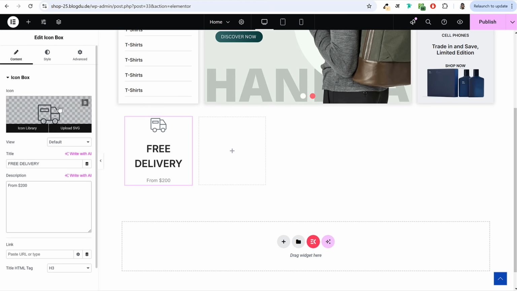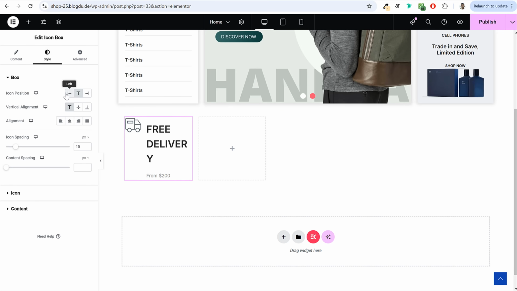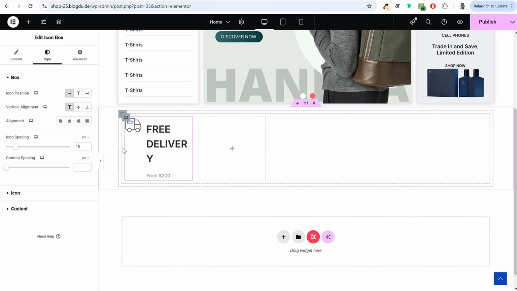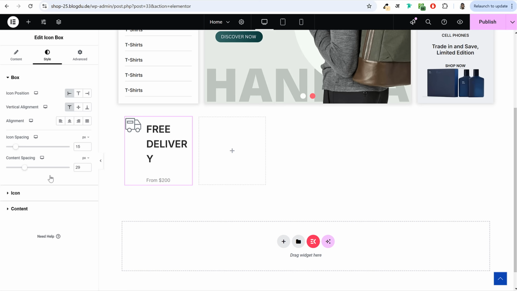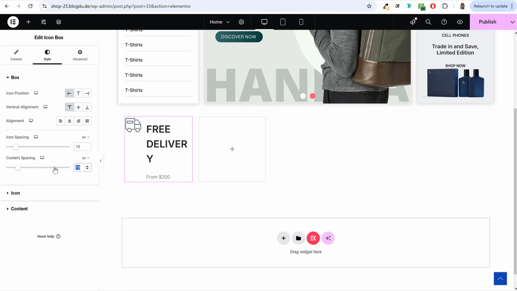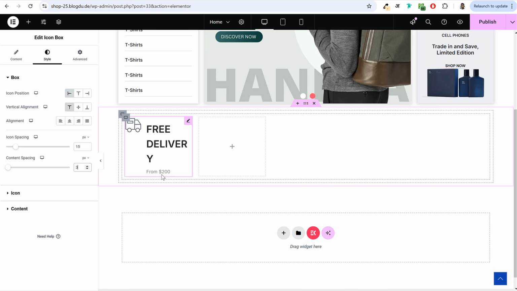Now we have to do some settings under style. So go to style and we have to change the icon position to left. Okay, this is how it should look. Now, how much space do you want between icon and this text? 15. If you want, you can also set spacing between content like this. You can see. Now I want to decrease this to just 3 pixels. Okay, spacing between this title and subtitle.